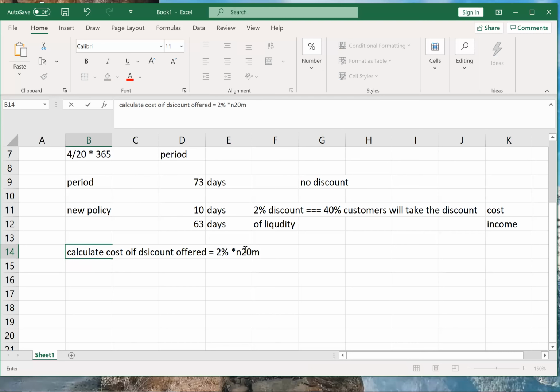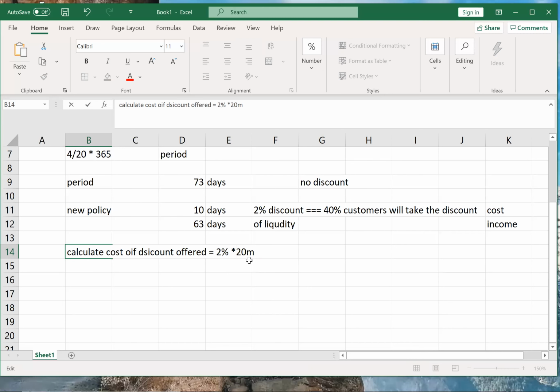Don't take the discount into receivables, because the discount is offered not on receivables but on the sales. So don't take 2% into 4 million. 2% into 20 million would have been my total cost.